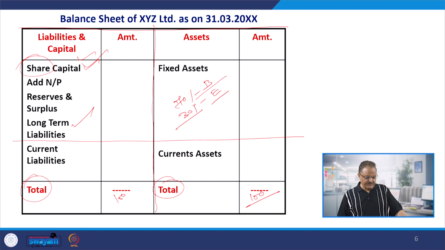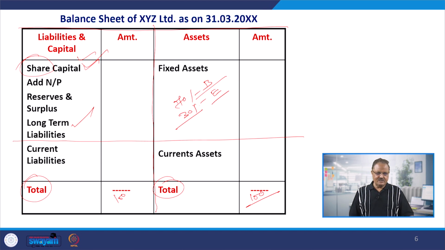Last date of the accounting period means there is a concept of accounting period in accounting. While preparing the financial statements, you have to select a period of 12 months. While preparing even projected financial statements, you have to select a period of 12 months. And that can be any period of 12 months.